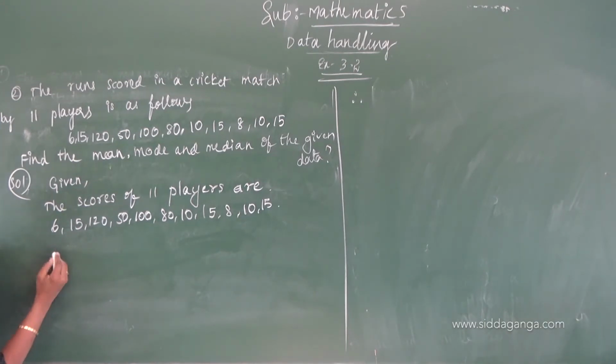First I am finding the median and then I am asking you to find the arithmetic mean.